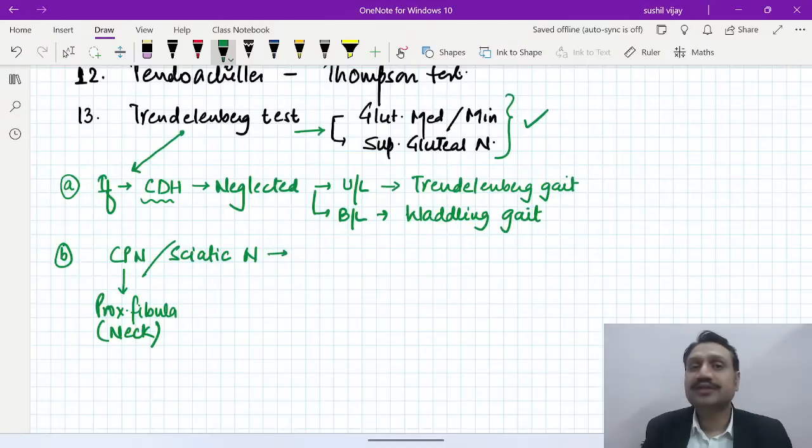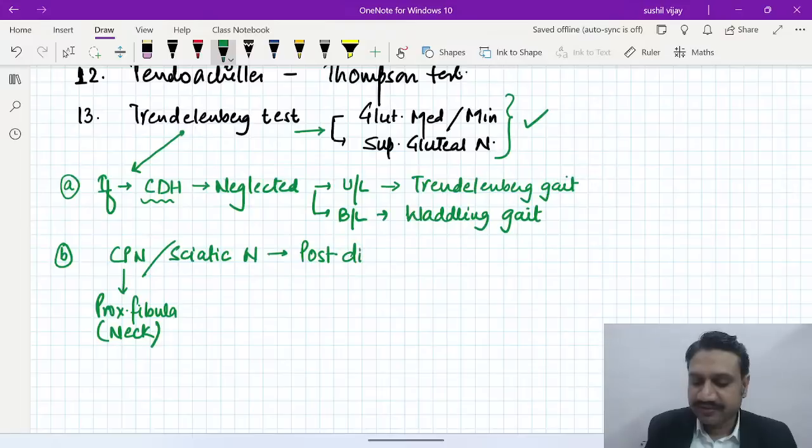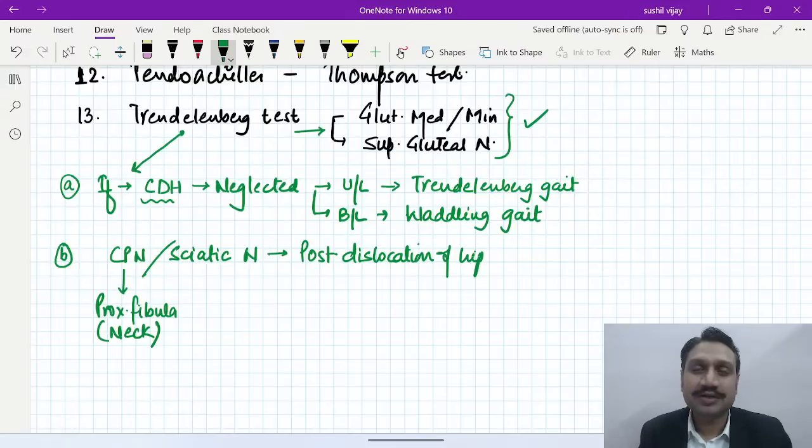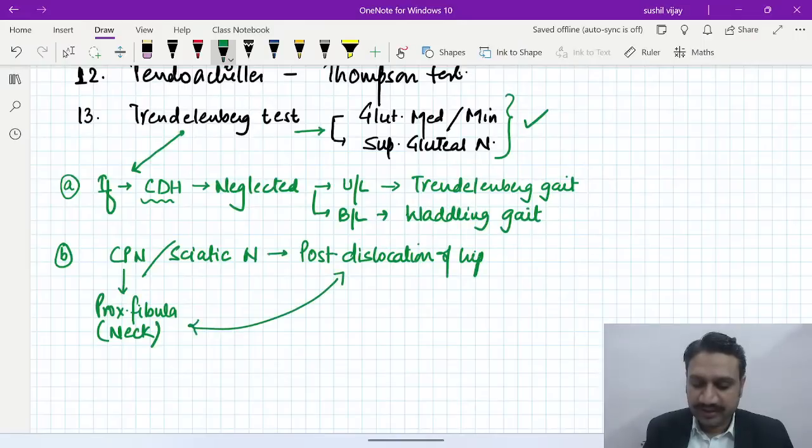On the other hand, the sciatic nerve, you already know that it is most commonly involved whenever the patient is suffering from either a posterior dislocation of the hip, or somebody has had a hip replacement done from the posterior aspect of the hip. So sciatic or CPN, they both will lead to a similar kind of picture. And that would be the foot drop.